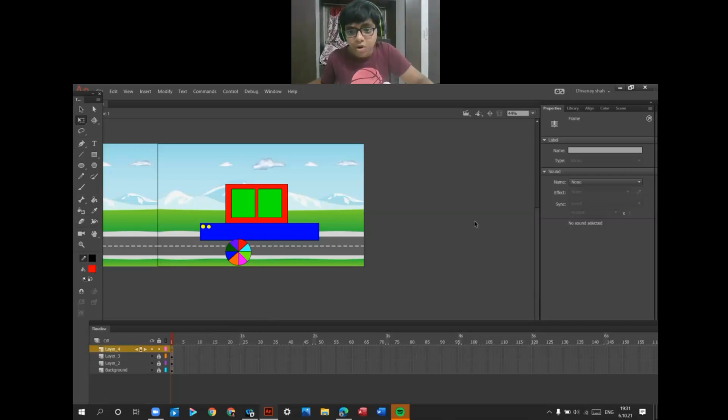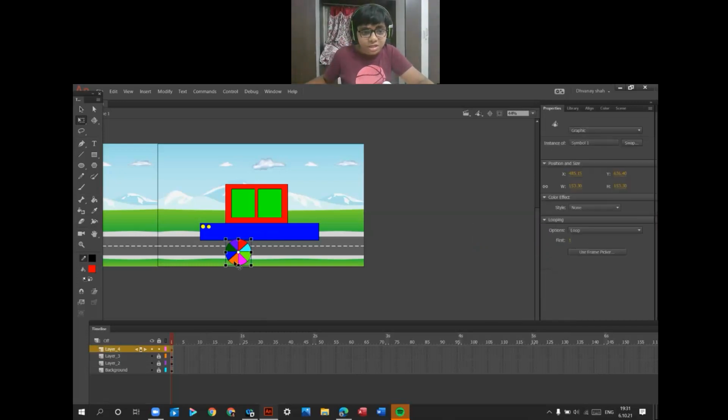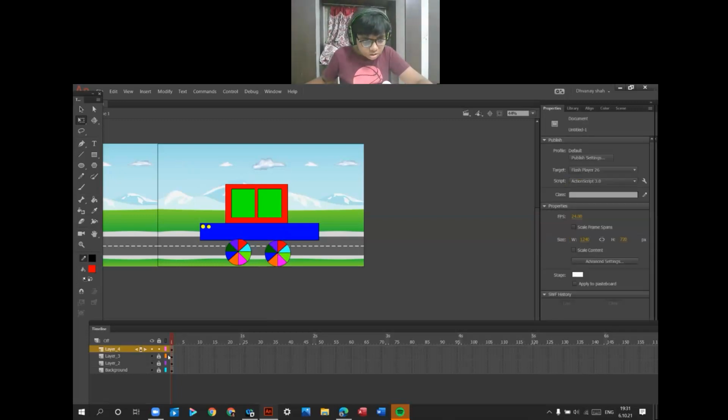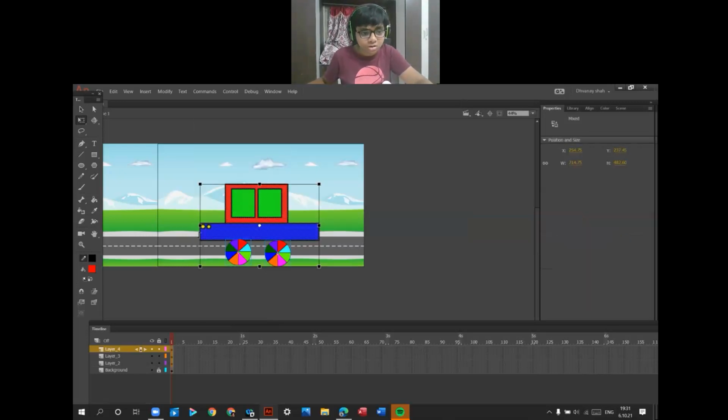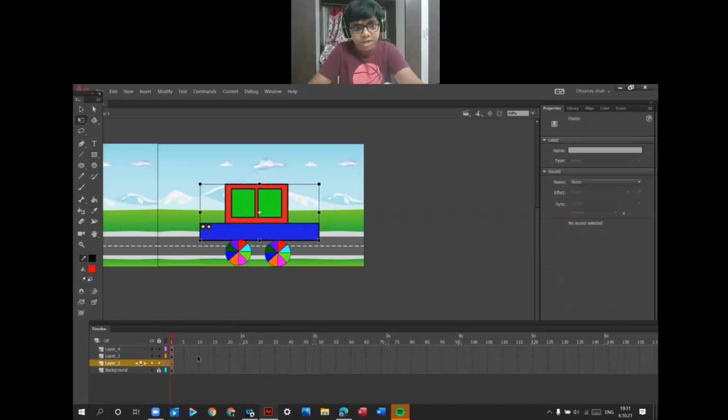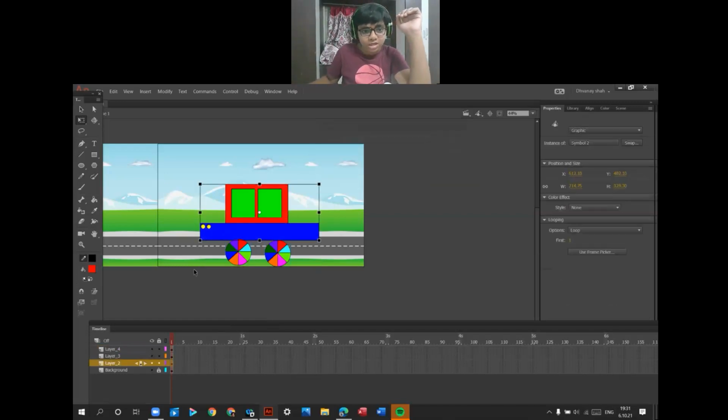Ctrl Shift V or right click, paste in place outside the format. Now unlock layer 2, layer 3, layer 4. Don't unlock the background, and you convert it into symbol. Press F8 and click on Enter key.